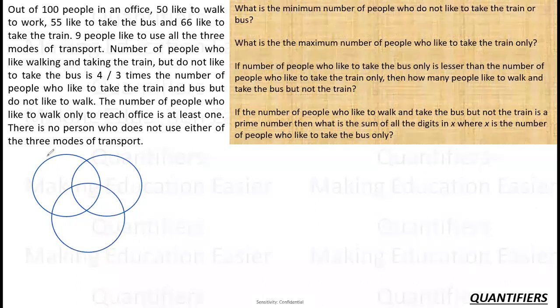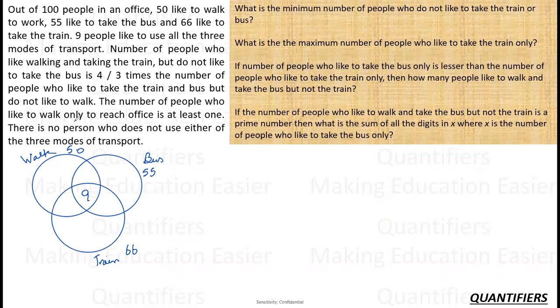So what it is saying is that there are some people who like to walk, some people who like to take the bus, and then there are some people who like to take the train, right? So 50 like to walk, 66 like to take the train, and 55 like to take the bus. 9 people use all the things, fine. And the number of people